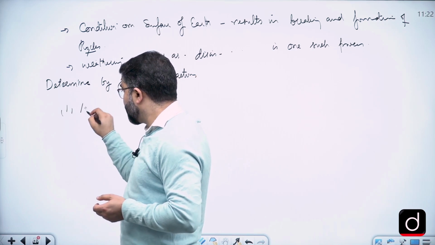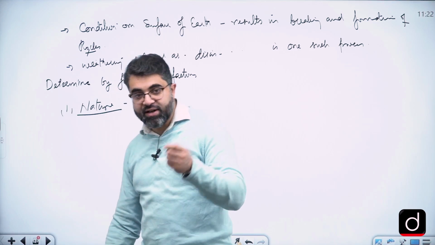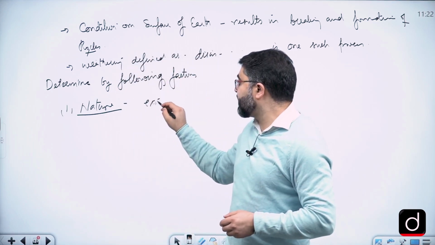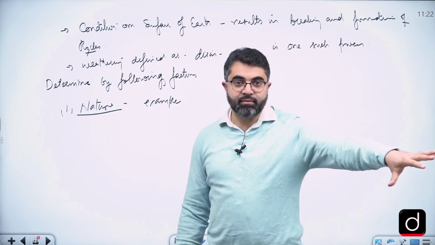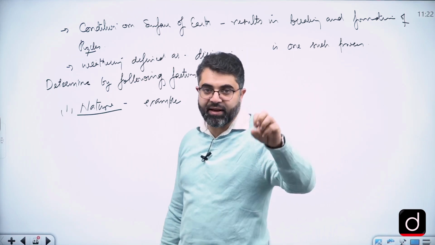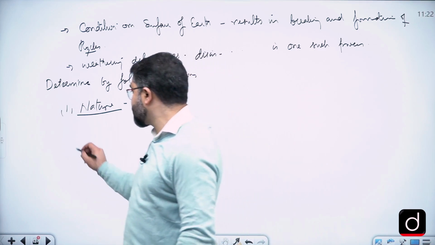First factor is the nature of rock. Go on explaining the nature of rocks. Give some examples. You can't give explanation for all of them, right? Explain the nature of the rocks like permeability, crevices, porosity, or for that matter the composition of the rocks.